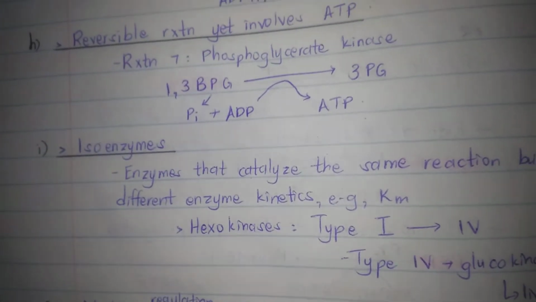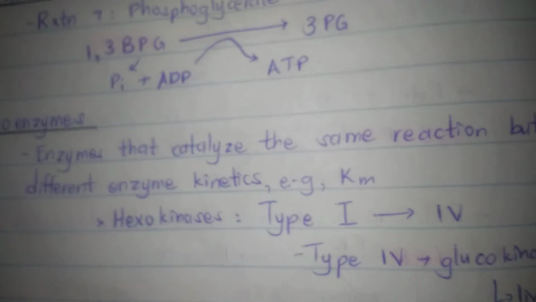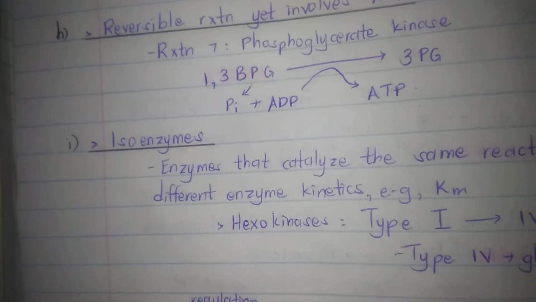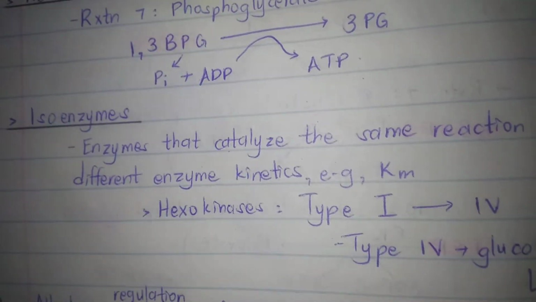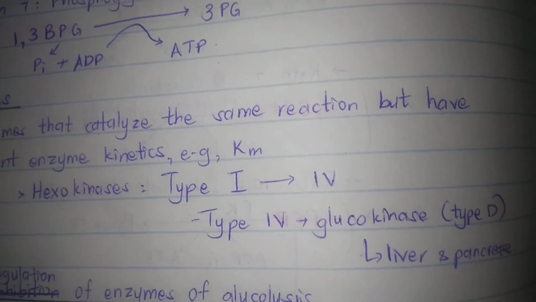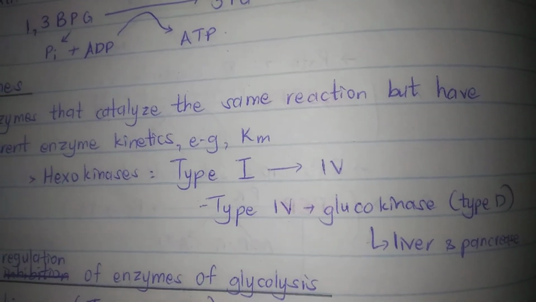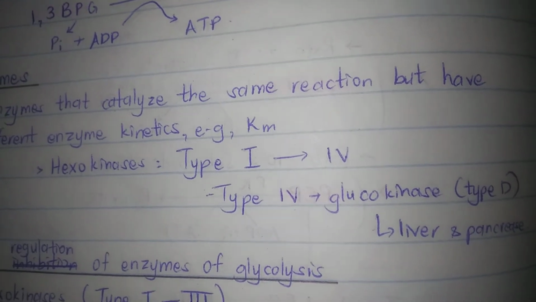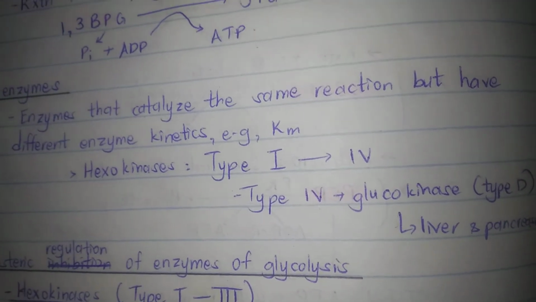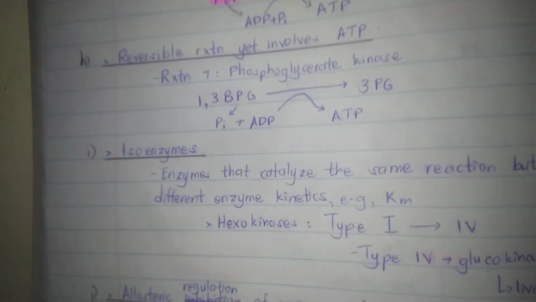An example would be hexokinases, and hexokinases are of different types, type 1 to type 4, and type 4 is a bit special. It's also known as glucokinase or type D, and it's found in hepatic cells, for example the liver and the pancreas. So that's all about isoenzymes.